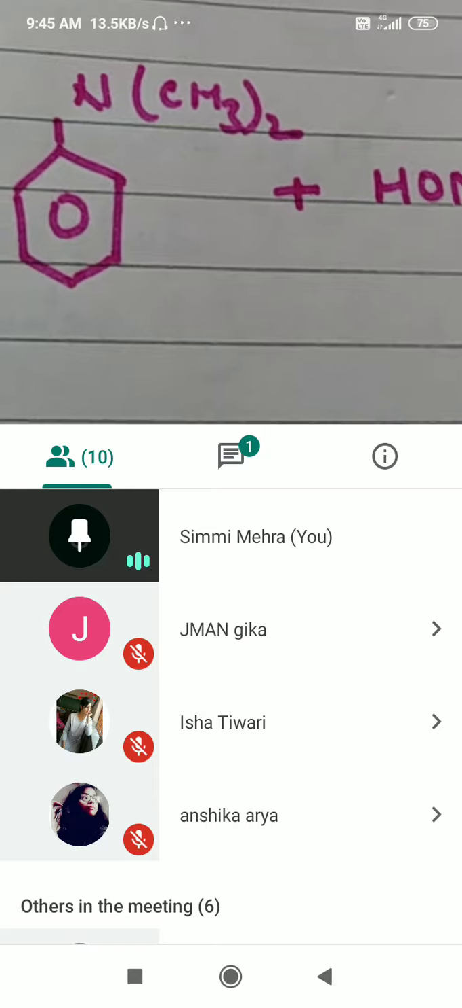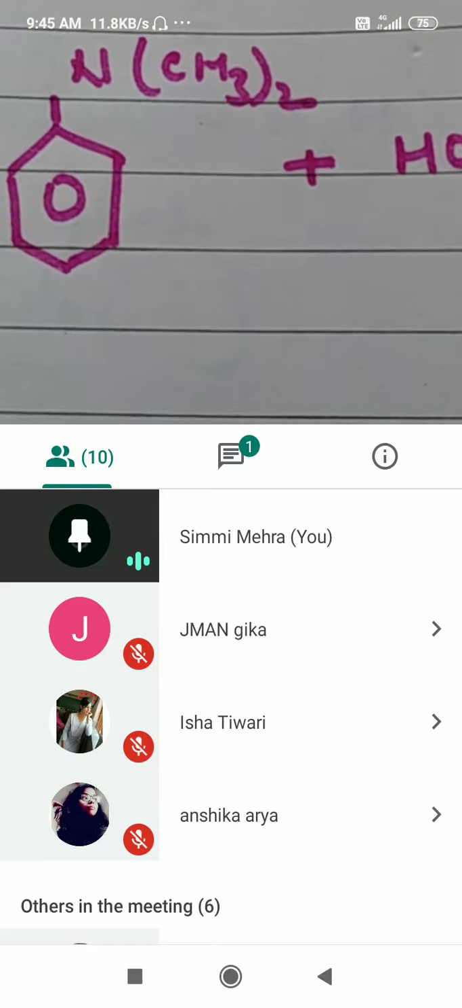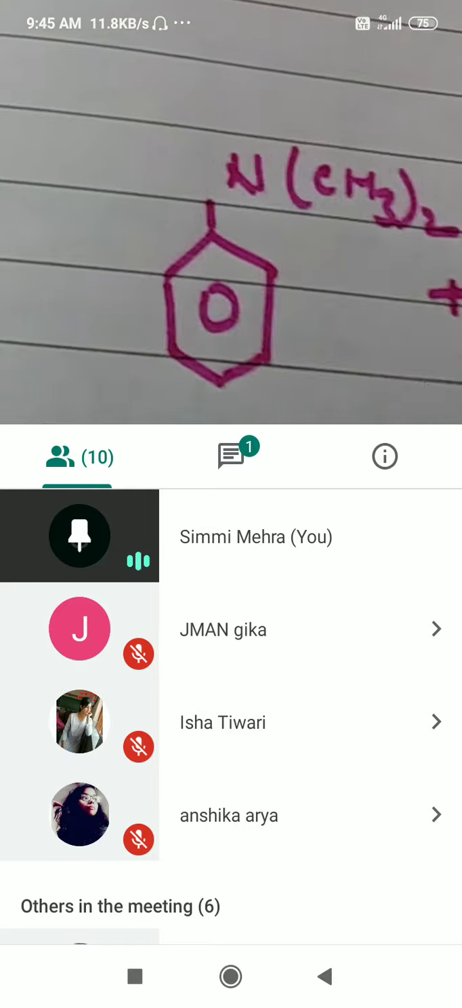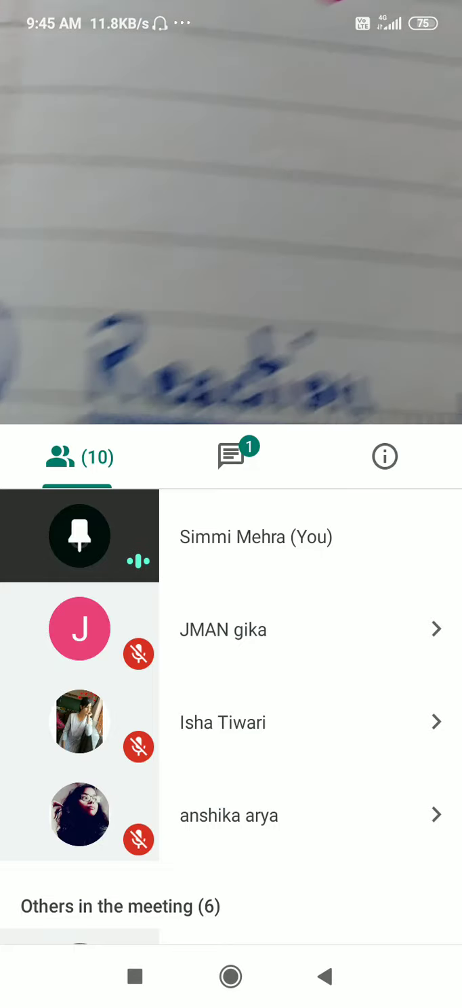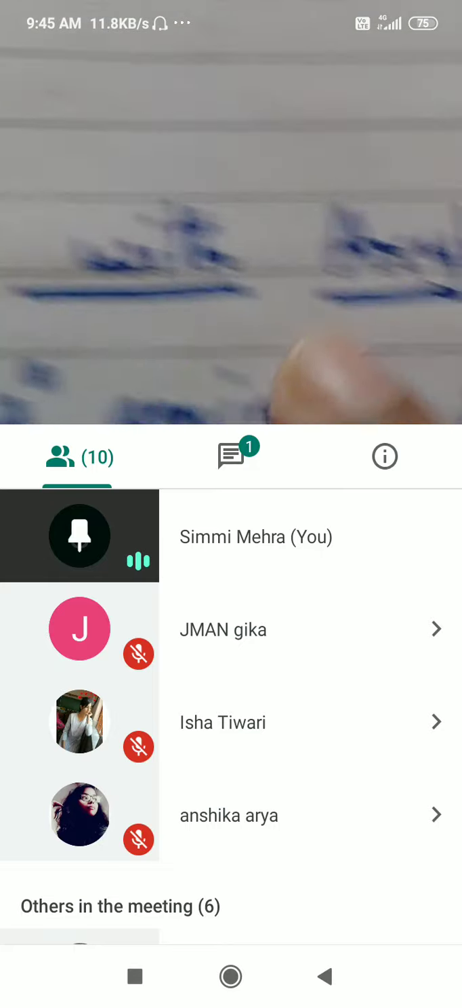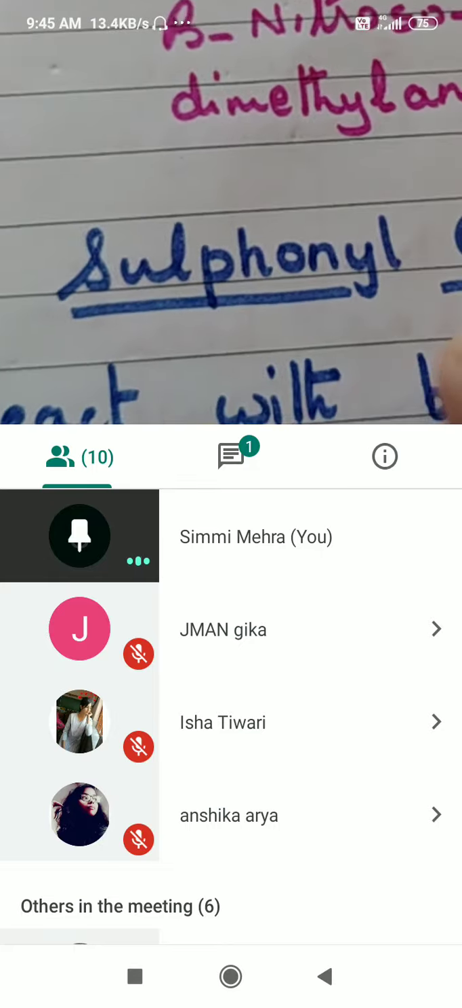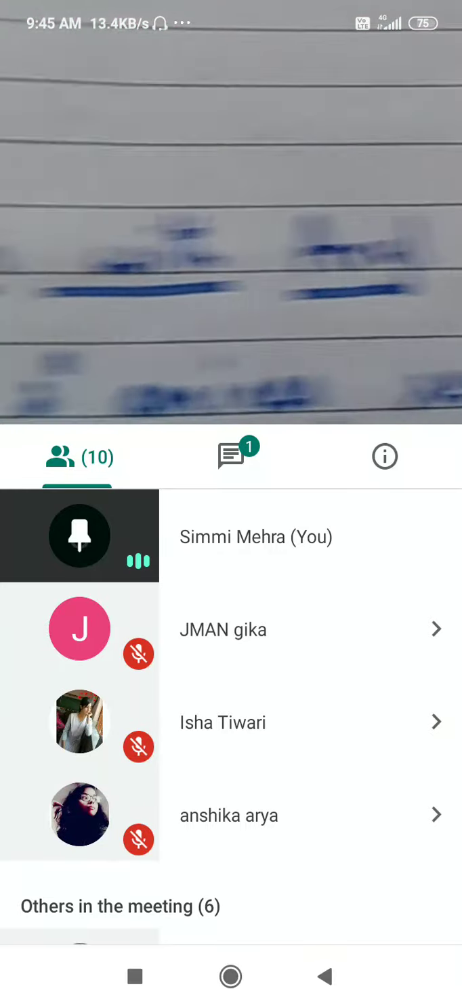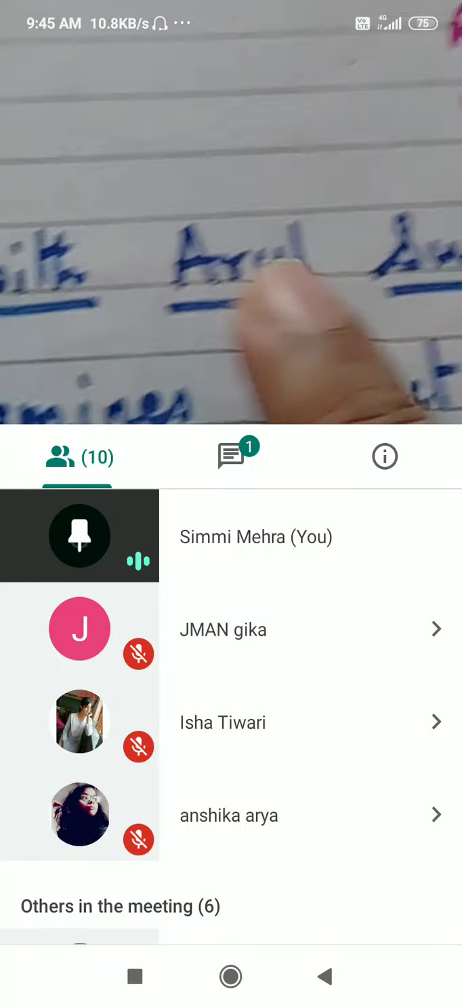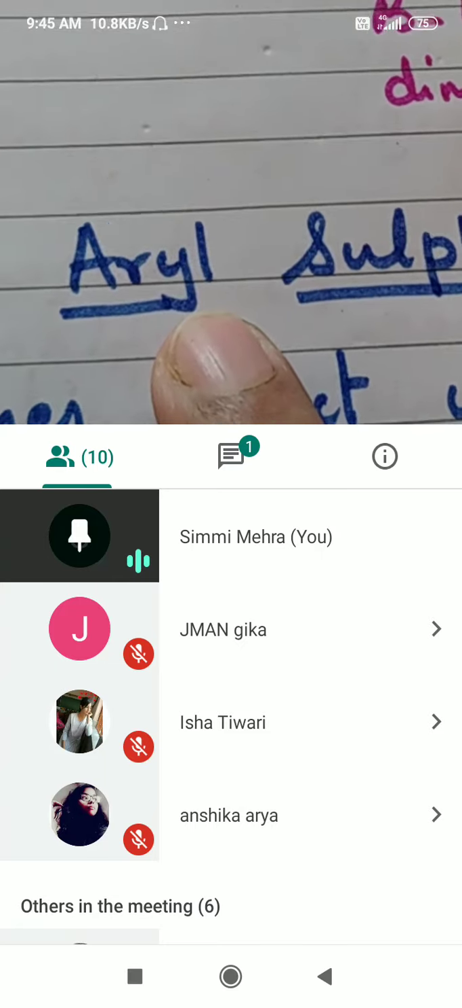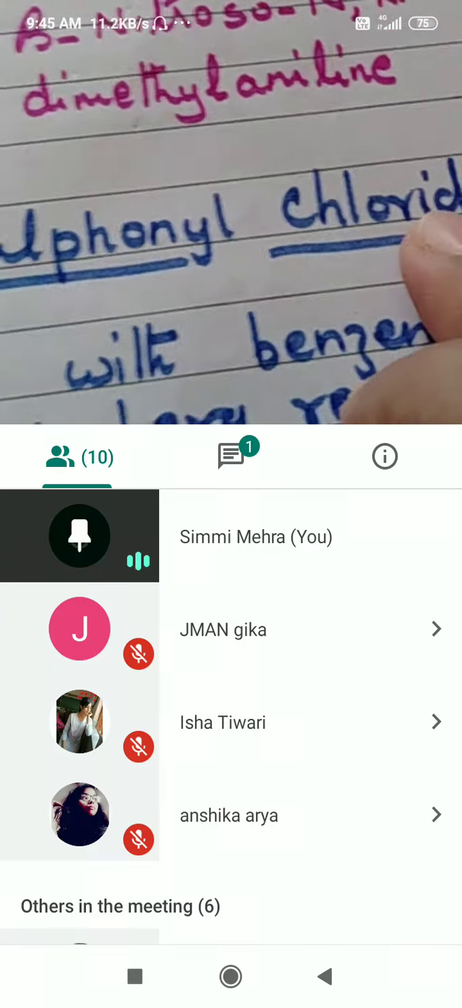Okay, so if it is primary, aliphatic and aromatic, it can be distinguished by this reaction with nitrous acid. Alright, next is reaction with aryl sulfonyl chloride. Aryl means benzene. Okay, sulfonyl chloride.